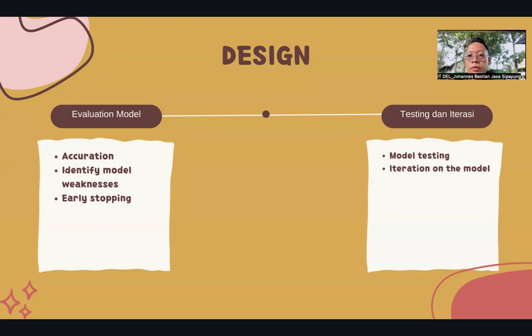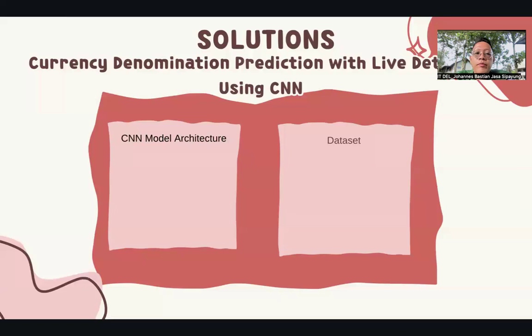And the last step of the design is testing. In testing, I will test the model. In this case, I will enter a new feature, and then the model will predict the currency nominal feature.